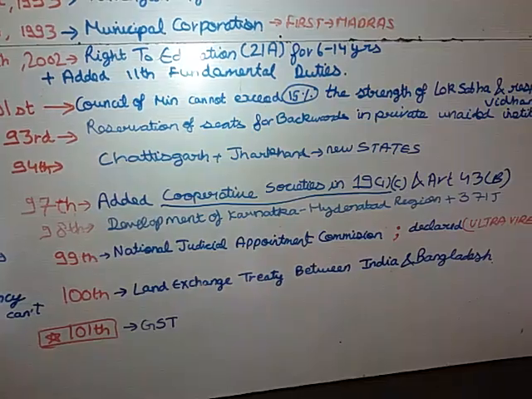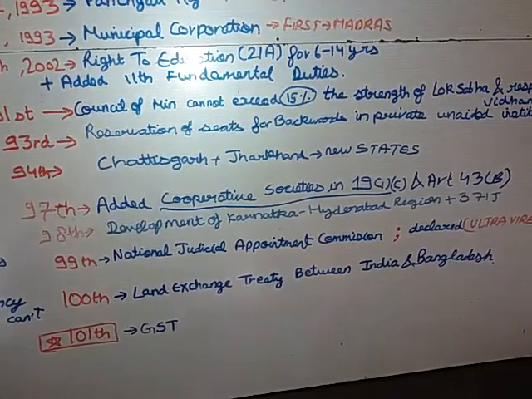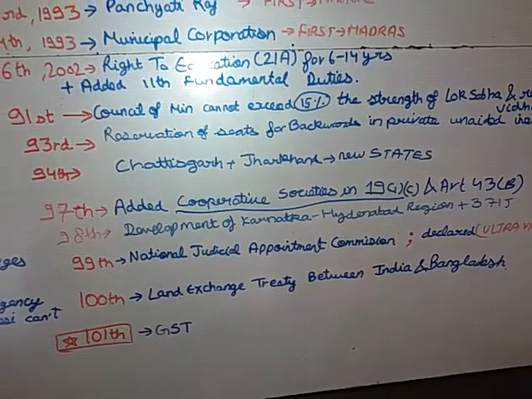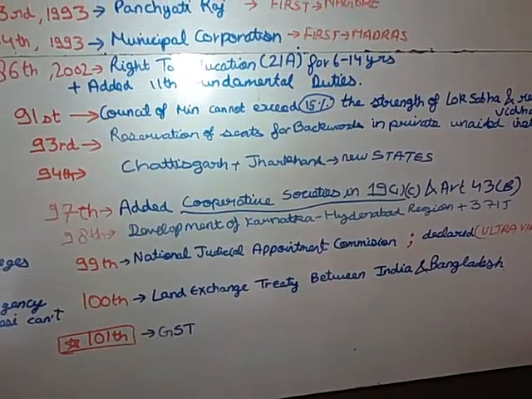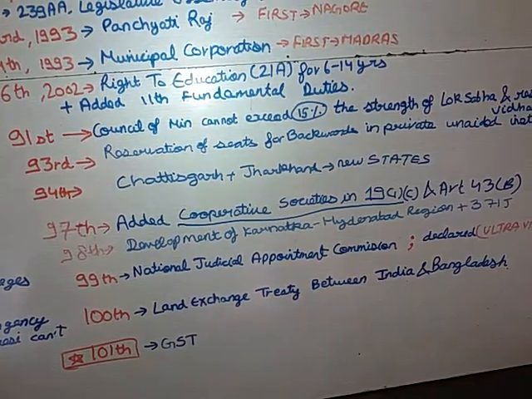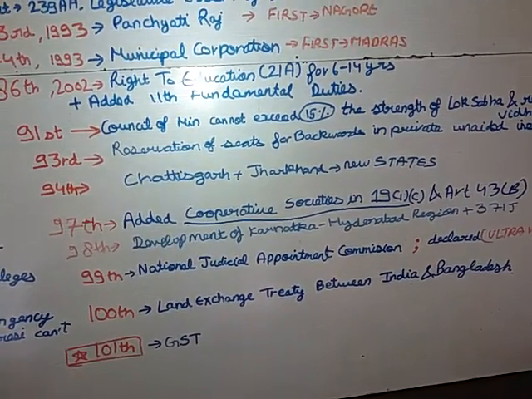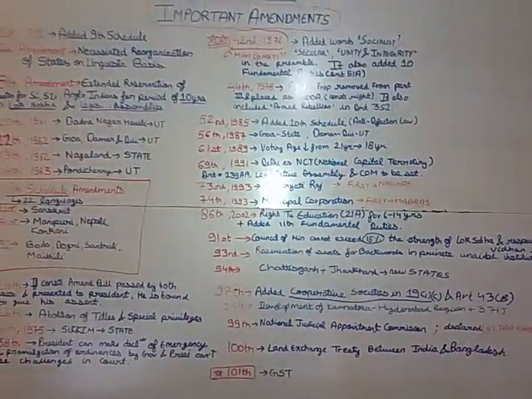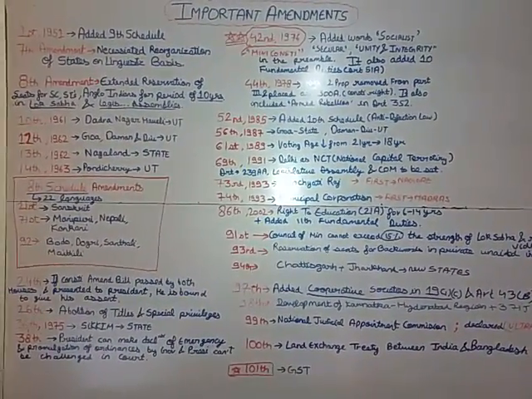And your last amendment, I should say, is the 101st Amendment. It relates to GST, the goods and service tax. If I ask you which article relates to the GST council, then your answer is what? 279A. Okay guys, so this was a gist of the main important amendments which I have discussed in this video.